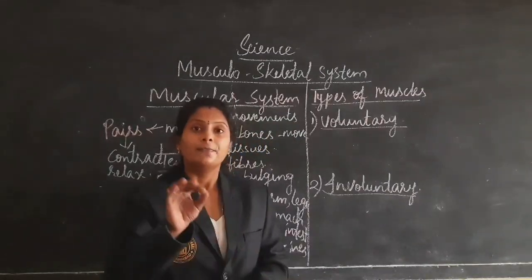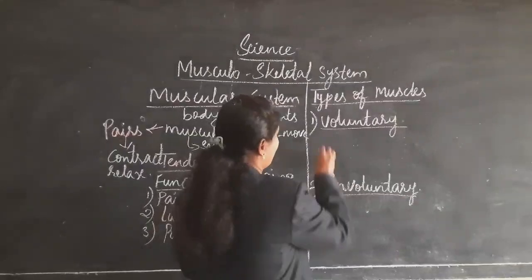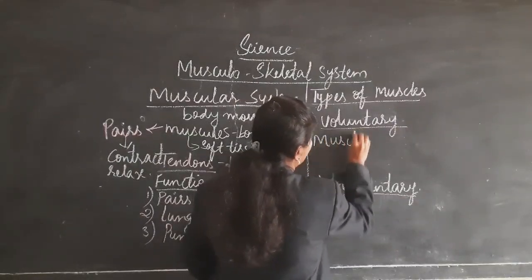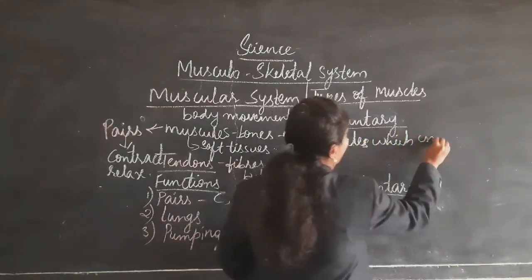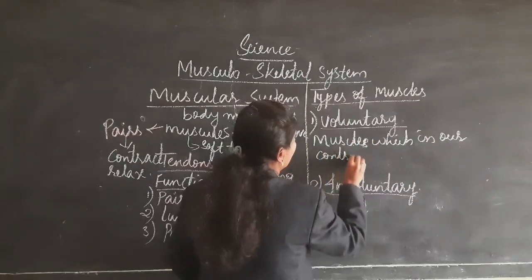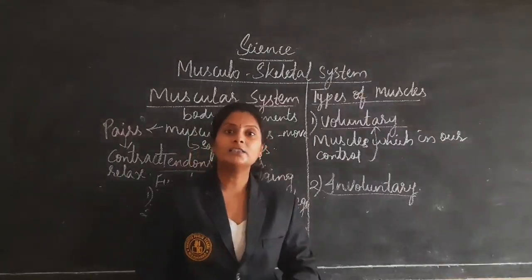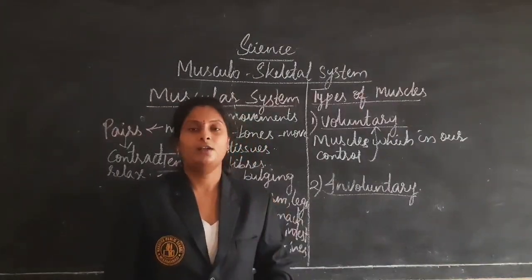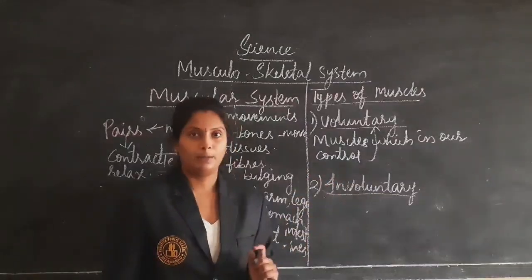So the muscles which are in our control are called voluntary muscles. The muscles which are in our will and wish, will and control, are nothing but the voluntary muscles.